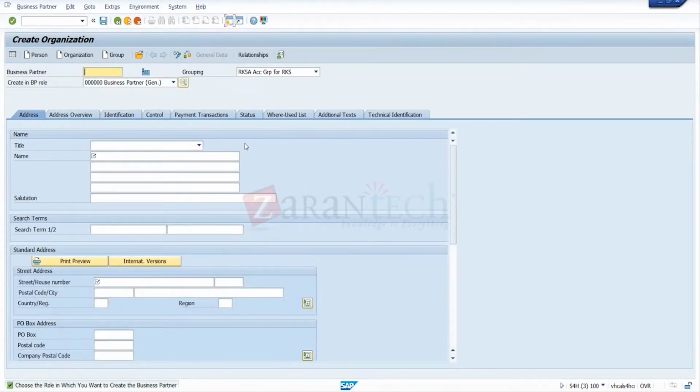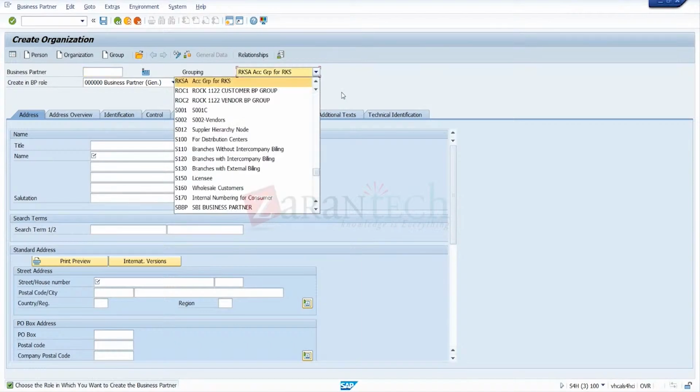Okay, wait. I have some doubts in this screen. What is the purpose of creating a BP role and what is the purpose of grouping? Why do we need to assign these BP roles in this business partner? You are asking about this one and this one? Yes, both. What is the difference between these two and why are we using these fields?